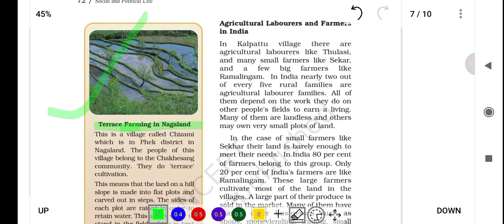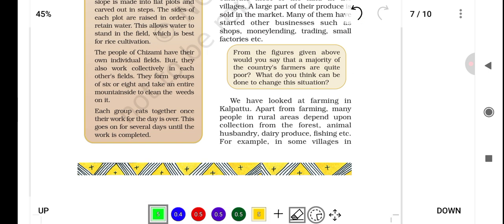This picture. And we'll now read about agricultural laborers and farmers in India and what is their condition all about. So in India, nearly 2 out of every 5 rural families are agricultural laborer families, relying on work on others' field to earn a living. In Kalpattu village, 80% of farmers belong to this group, while only 20% are like Ramalingam. In Chizami village, that is in Nagaland, they practice terrace farming, forming groups to clean weeds and eat together.